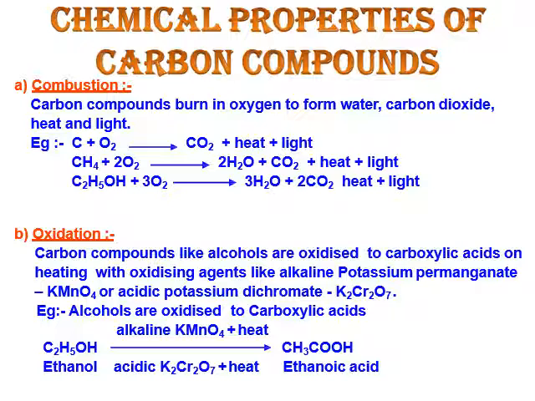Now, oxidation. Carbon compounds like alcohols are oxidized to carboxylic acids on heating with oxidizing agent like alkaline potassium permanganate, KMnO4, or acidified potassium dichromate, K2Cr2O7. Let us see the reaction. Ethanol, C2H5OH, when heated with alkaline KMnO4 or acidic K2Cr2O7, will convert into ethanoic acid, and the reaction is known as oxidation. Addition of oxygen is there, that's why it is known as oxidation.